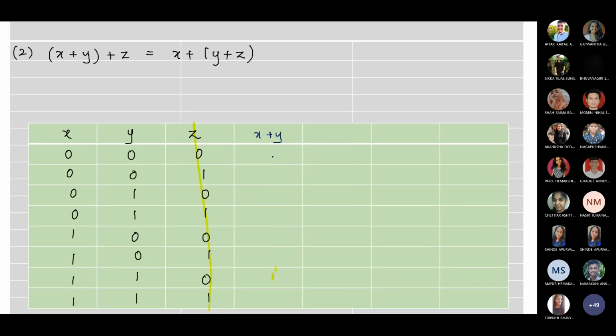So 0 plus 0, 0, 0, 0 plus 1, 1, 0 plus 1, 1, 1, 1, 1, 1. Clear now? How do we get this? All of you? Now x plus y plus z we will do, which will give us our LHS.